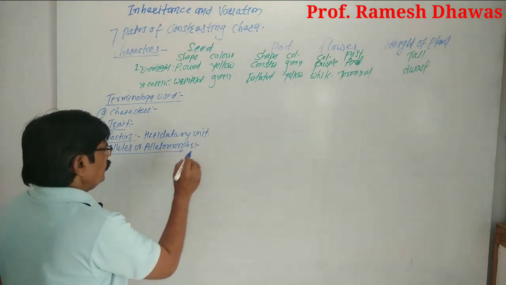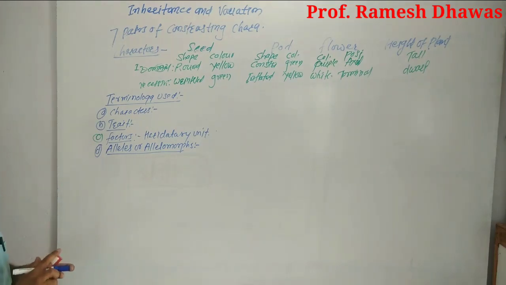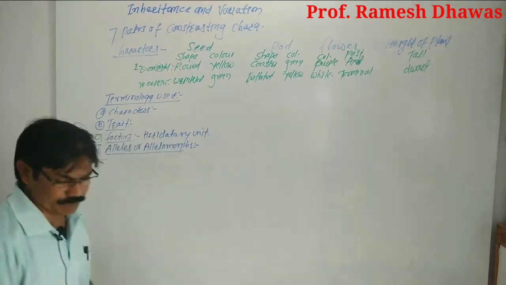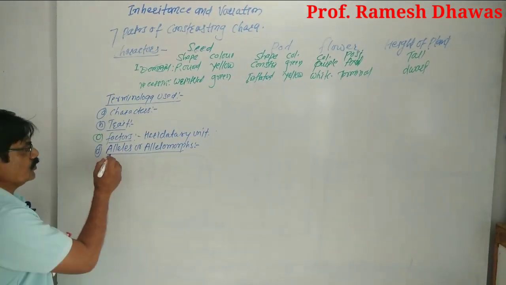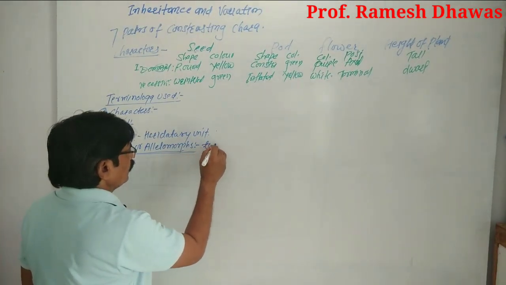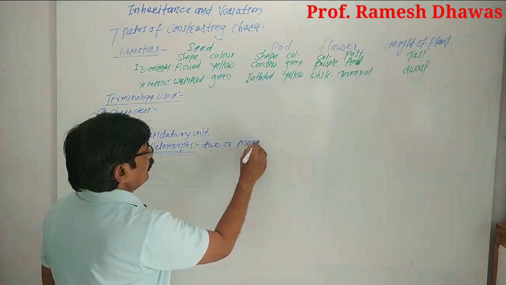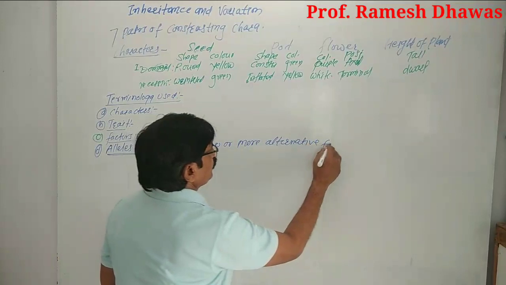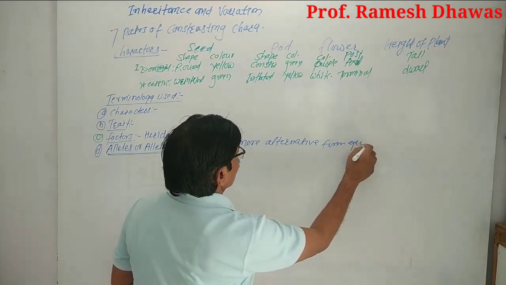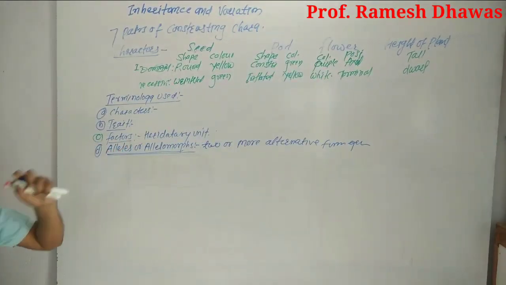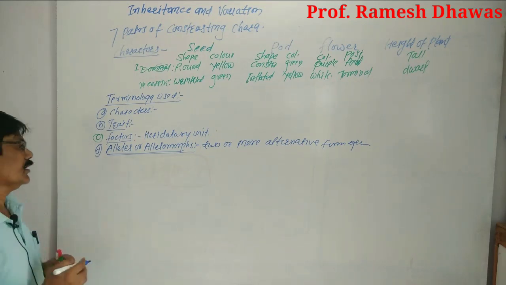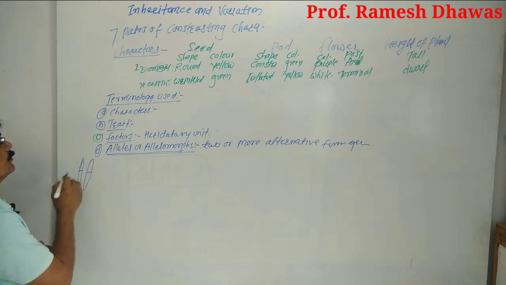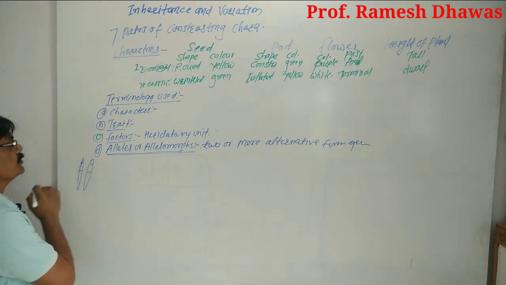Now, what about these alleles? Alleles are the alternative forms of a gene, two or more alternative forms of a gene. For example, in a homozygous condition, chromosomes carry genes.